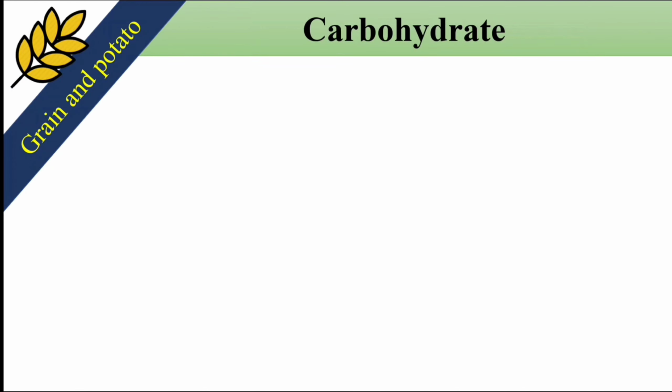First one is grain and potato. This group mainly provides us with carbohydrate. So you can ask why the potato is in this group and why the potato is not in the vegetable group. Because potato provides us with a lot of carbohydrate. That's why it is not in the vegetable group and it is in the first group, grain and potato, where it is providing us carbohydrate.